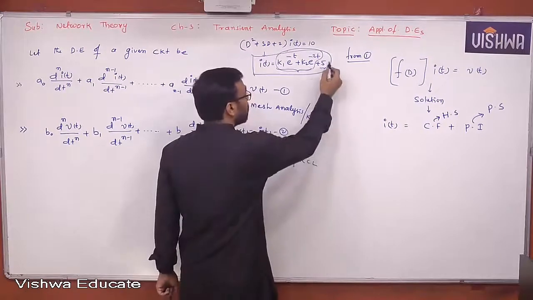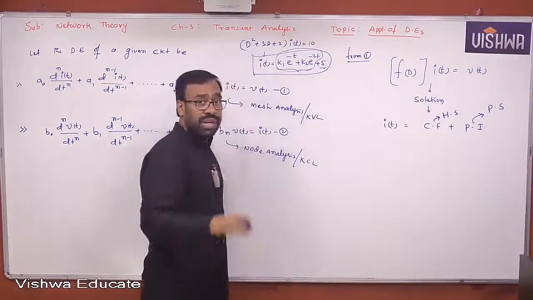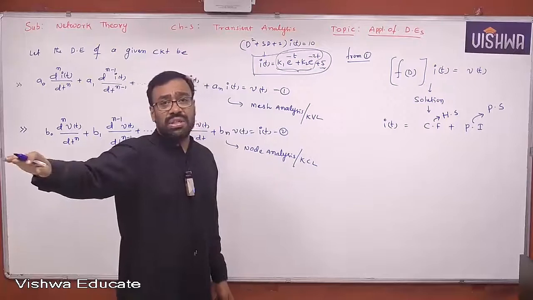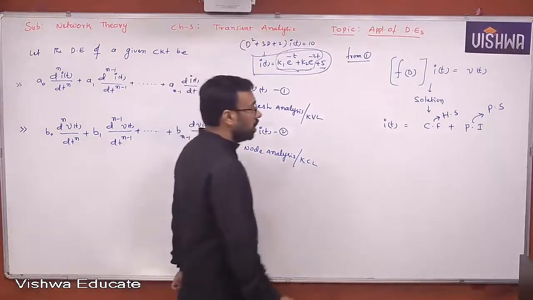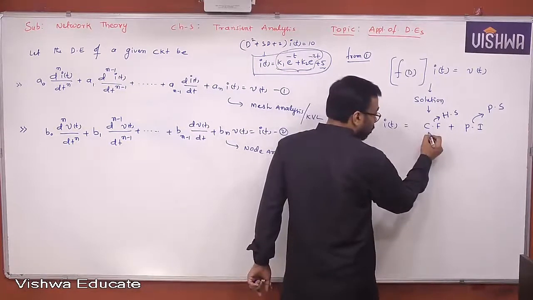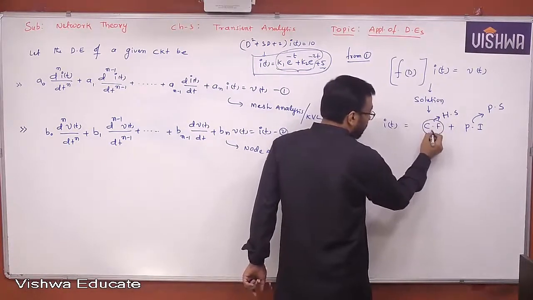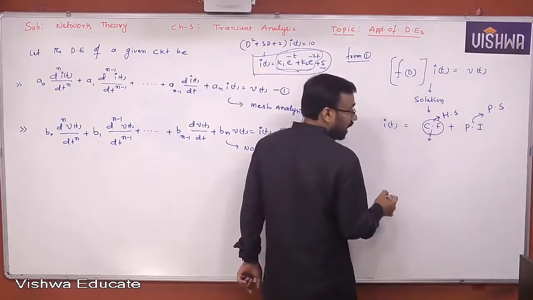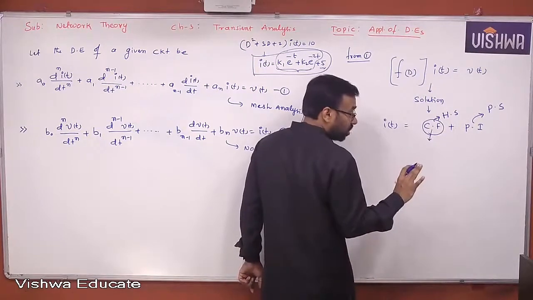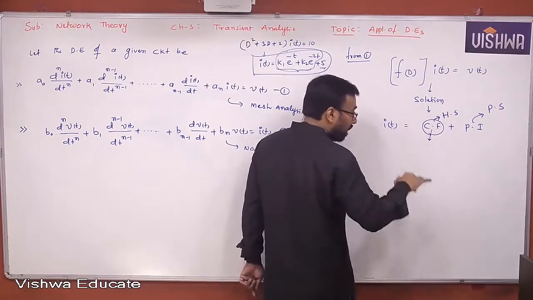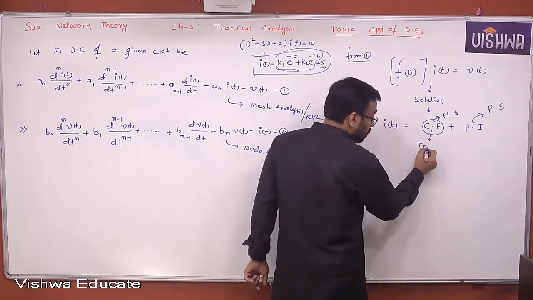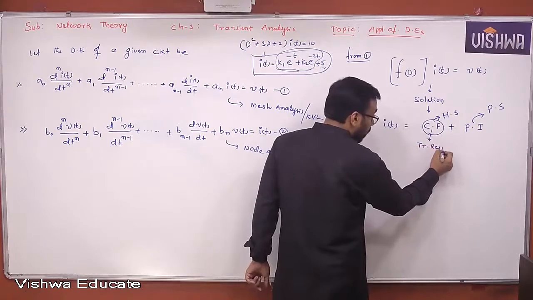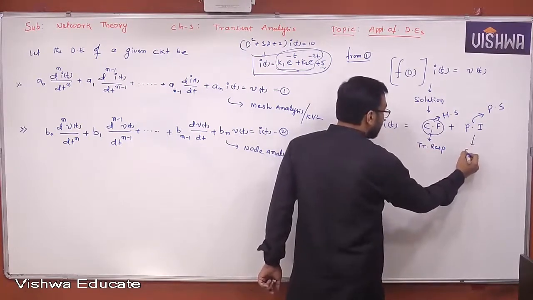The response which does not change with respect to time, constant, continuously giving constant output, that response is called what? Steady state response. Therefore, in our electrical engineering terminology, or in our transient analysis terminology, let us not use the complementary function. Mathematically we use it, but in our class, let us use it as a transient response. Understand, all of you? Okay. Now this is a steady state response.